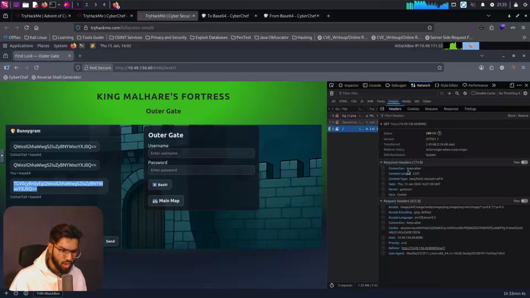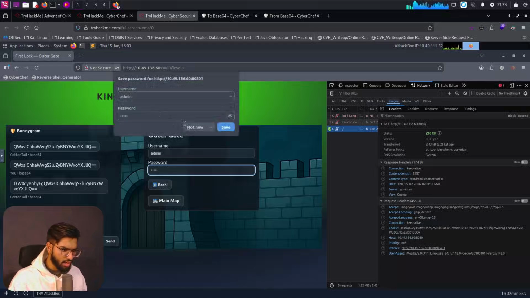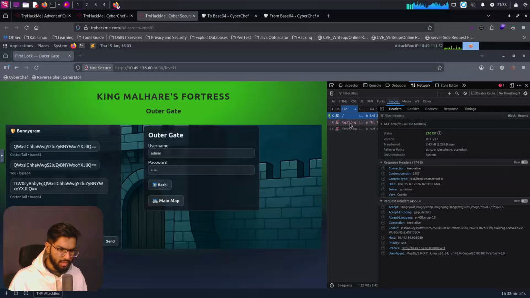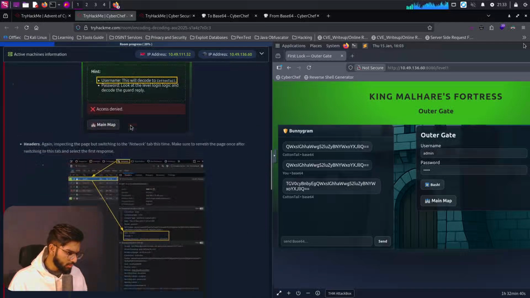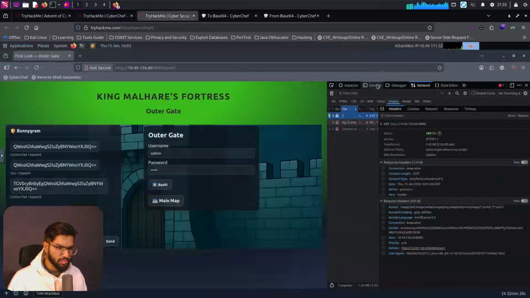What else can we do? Nor do we get anything useful from here, nor can I enter any credentials and try to log in. I don't get anything out of the page. I'll just continue reading and see what happens later. Login logic: you will inspect the page and switch to the debugger tab. Match the lock with respect to the logic. You can also find helpful comments that explain what you need to cook in CyberChef. Okay, so we will find that information in debugger.